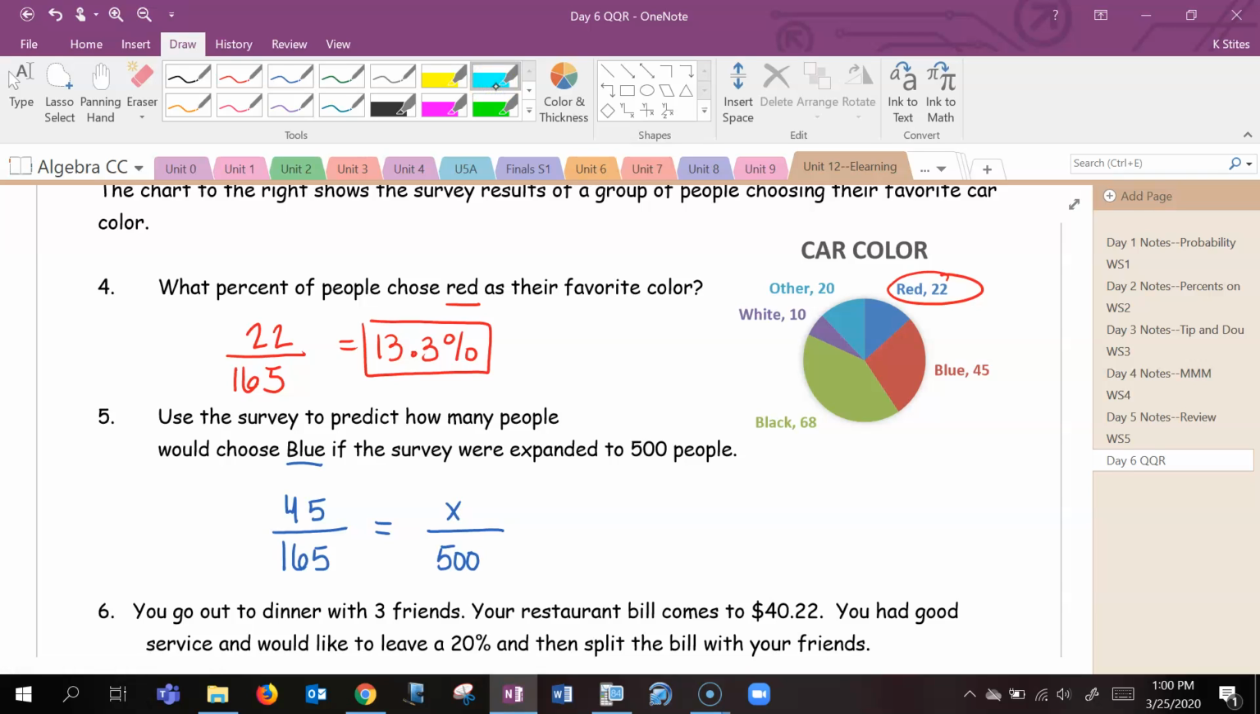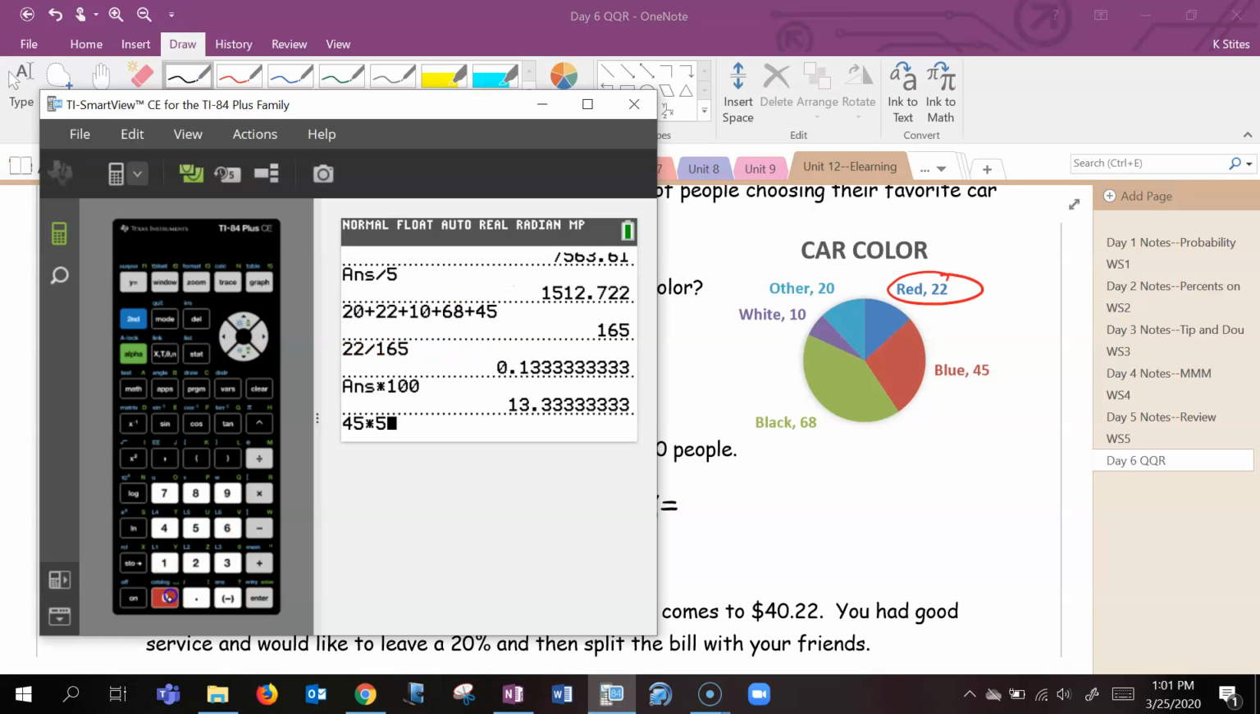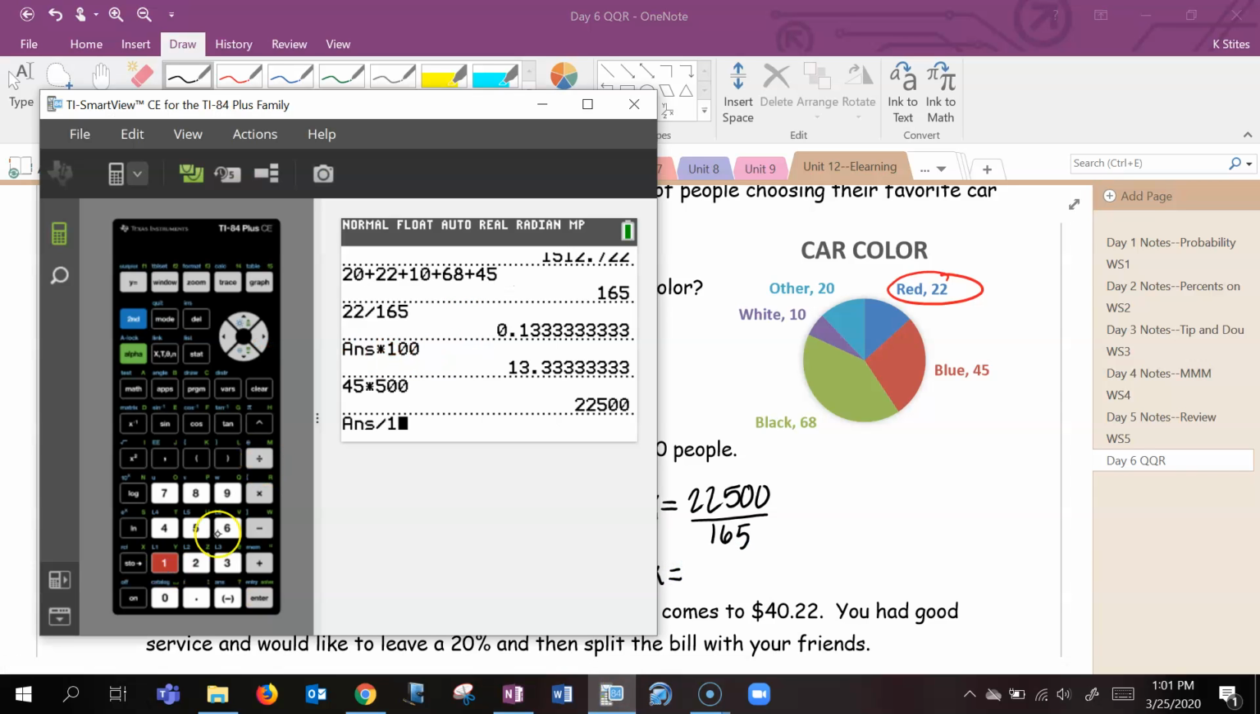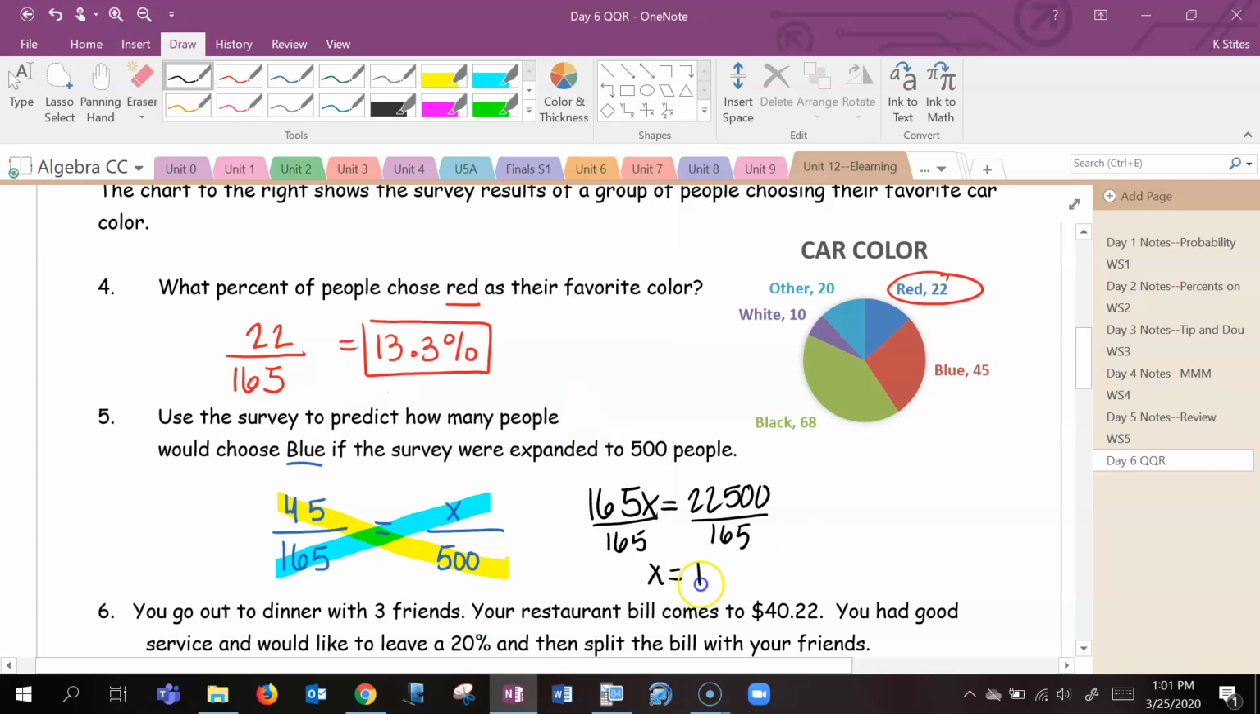All right, and now we can go ahead and cross multiply. 165x equals 45 times 500, which is 22,500. And then we'll divide by our 165. And remember, we're going to chop off our decimal for people. We can't have a decimal number of people, so we'll say this is about 136 people.